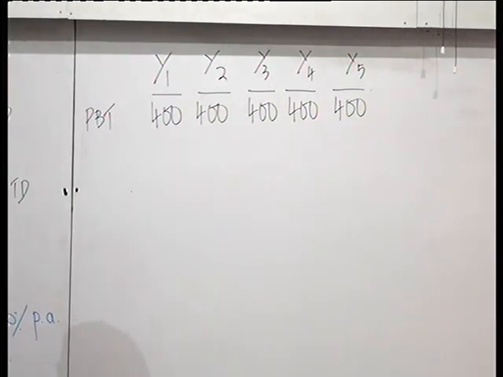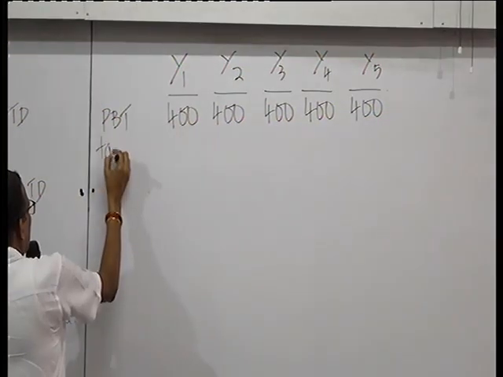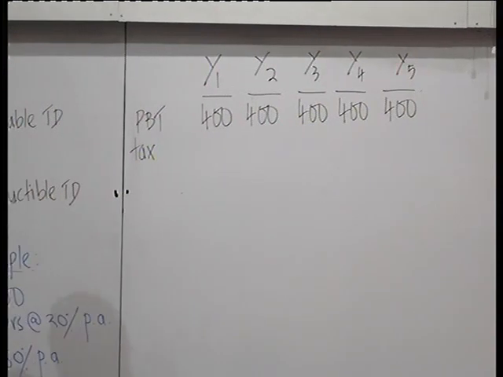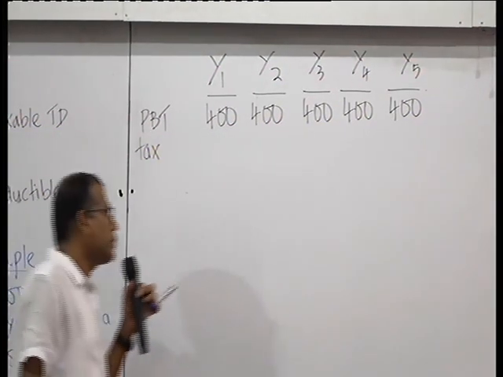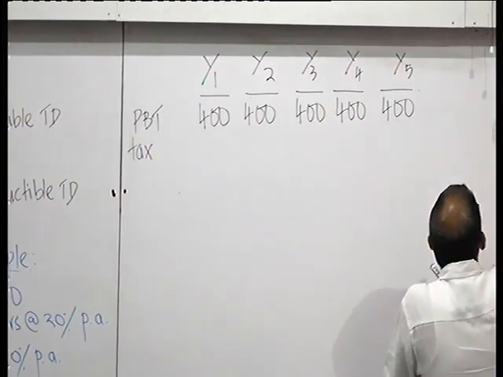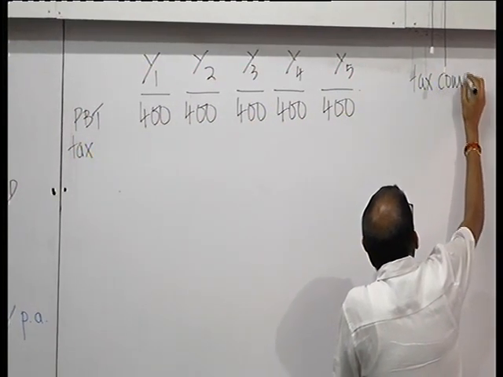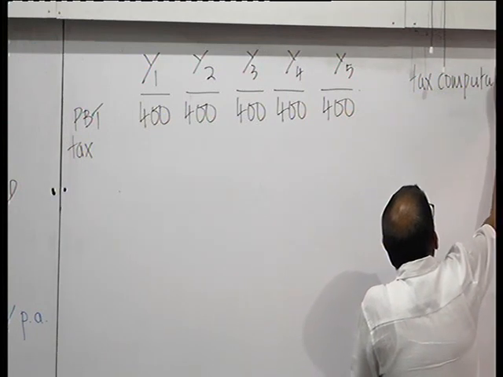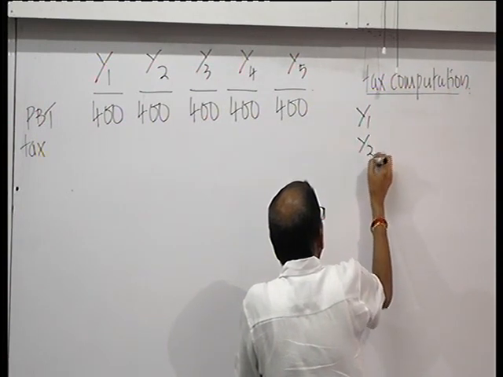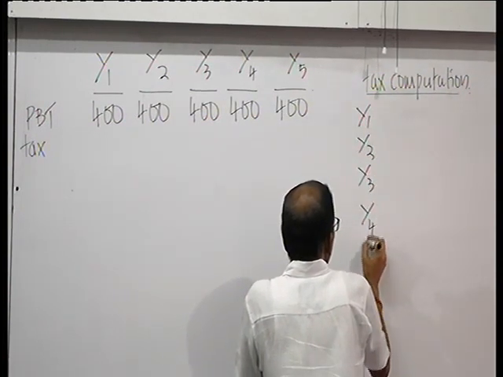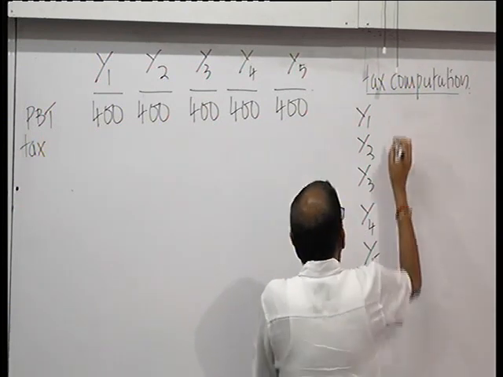Now you need to find out what the income tax is going to be. You have to do a separate tax computation for years 1, 2, 3, 4, 5. Your profit is 400 each.